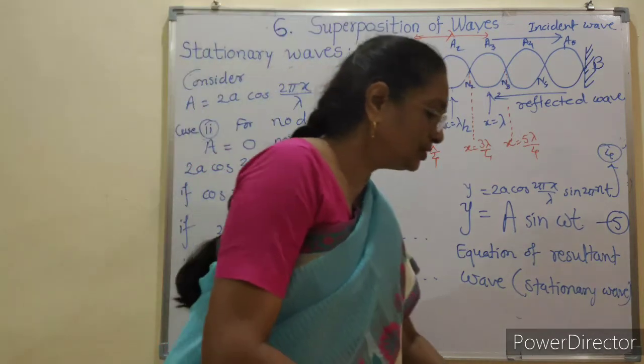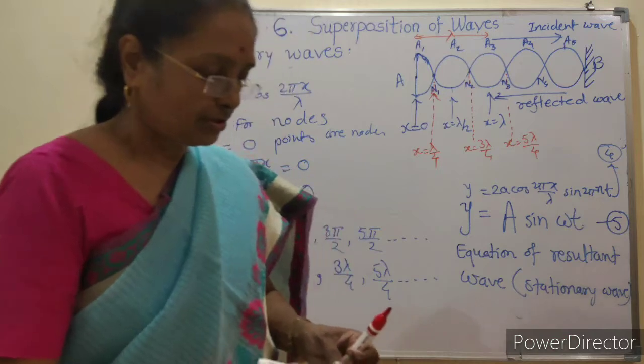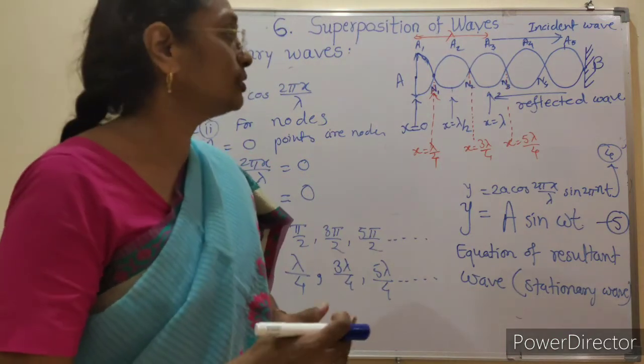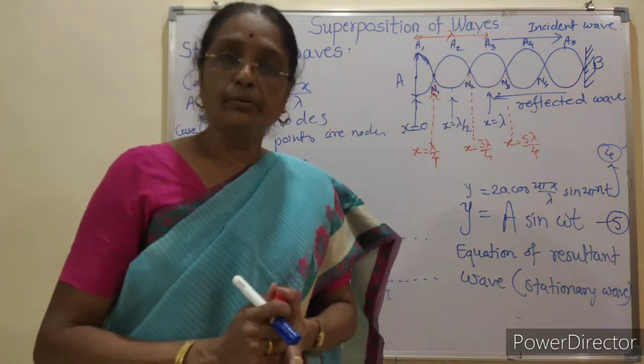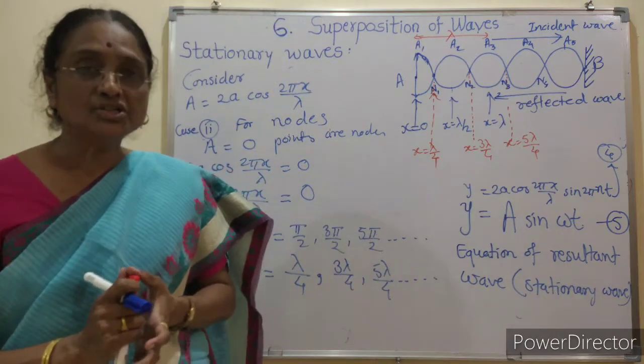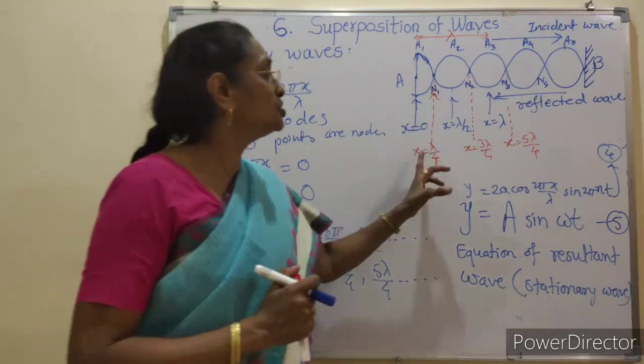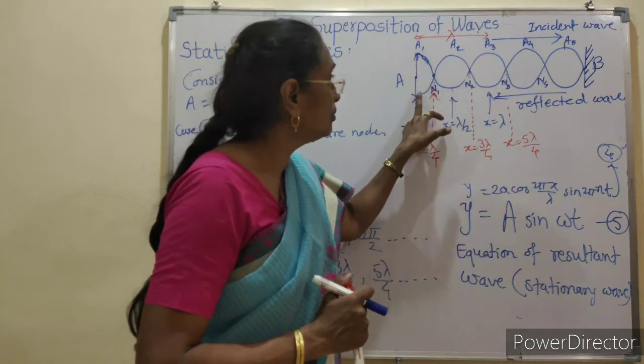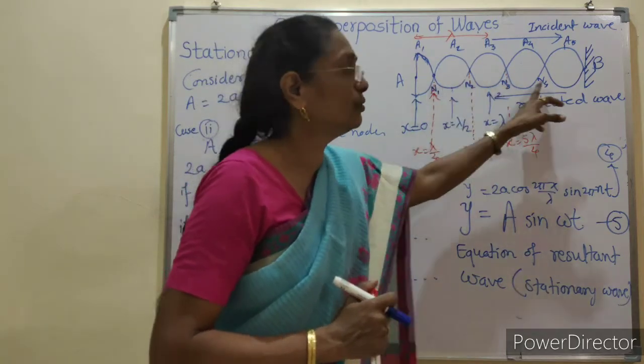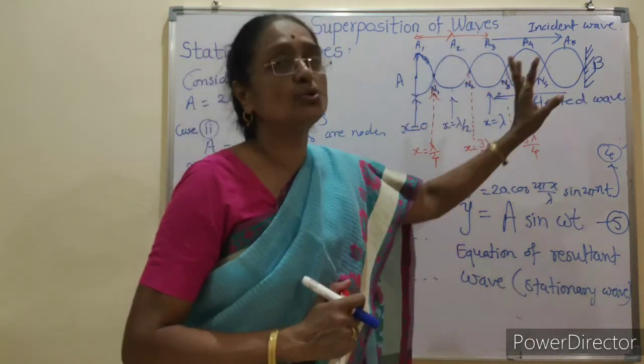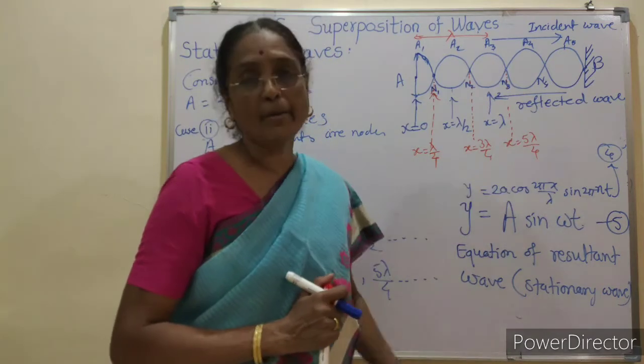Now this is about the formation of stationary wave and the discussion of the positions of nodes N1, N2, N3 like this, and antinodes in terms of lambda.